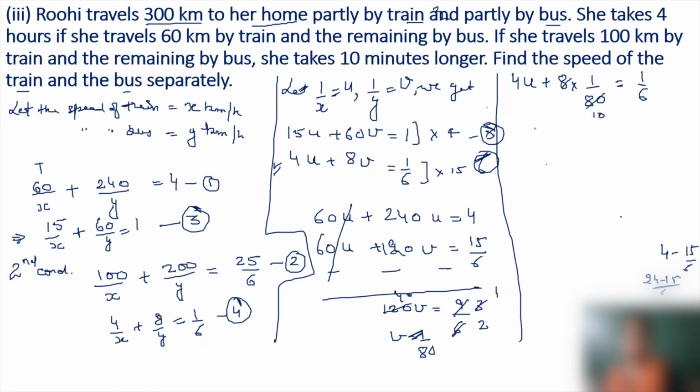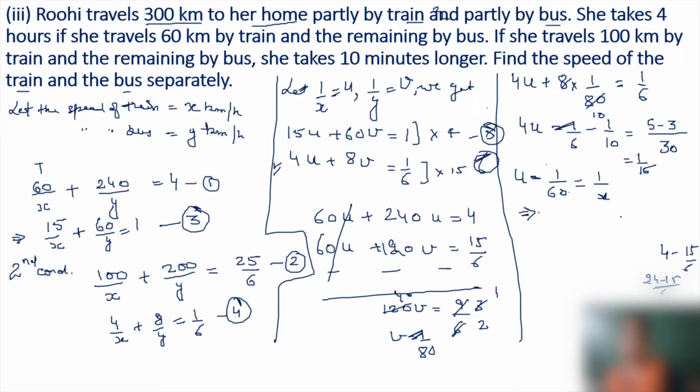Now 4u is equal to 1 upon 6 minus 1 upon 10, which is equal to, with denominator 30, 5 minus 3, that is equal to 1 by 15. So u is equal to 1 upon 60 and u is equal to 1 upon x.